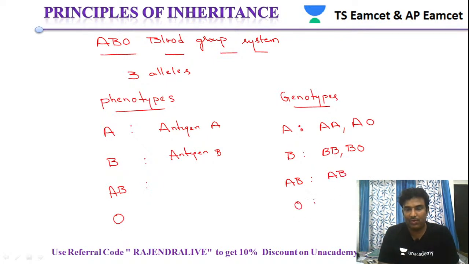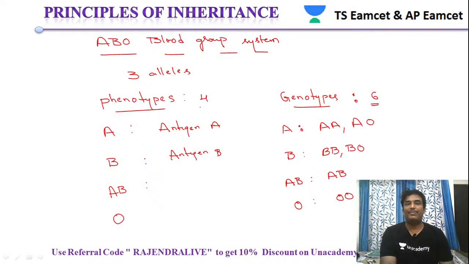Then O blood group has OO. Now these are the totals: the total number of genotypes is 6, and the total number of phenotypes is 4.